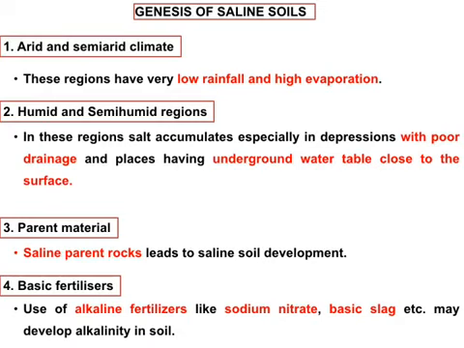Next one is parent material. Normally saline parent rocks, some rocks have more salt, so naturally these soils are saline soils. And some alkaline fertilizers like sodium nitrate develop acidity in the soil. These fertilizers have more salts, so continuous application in a particular field leads to a salinity problem.